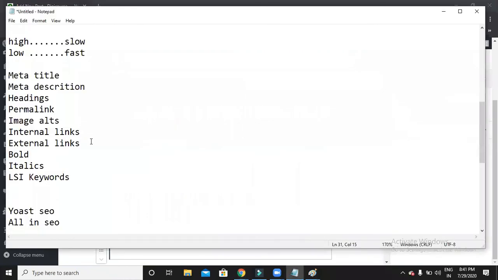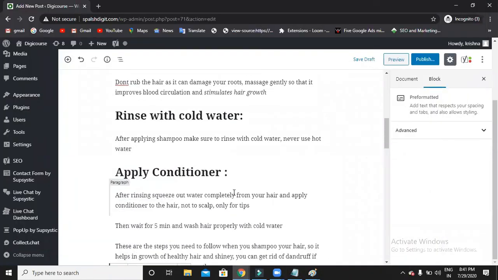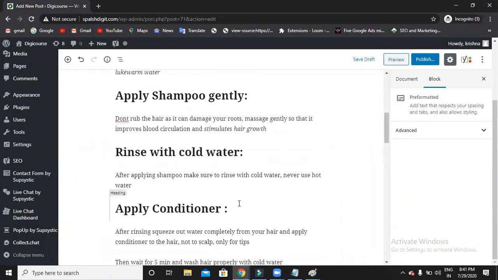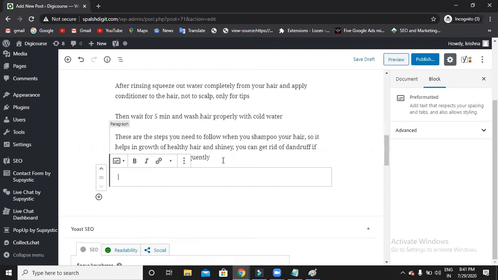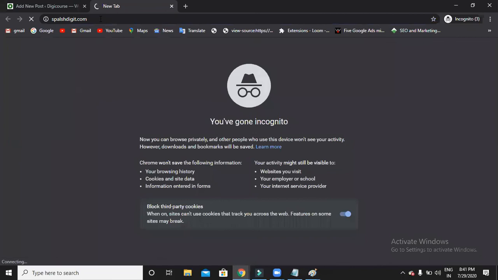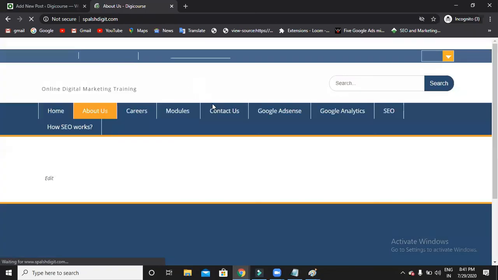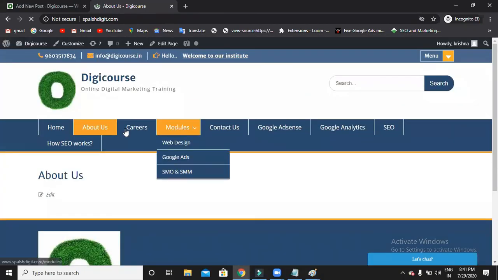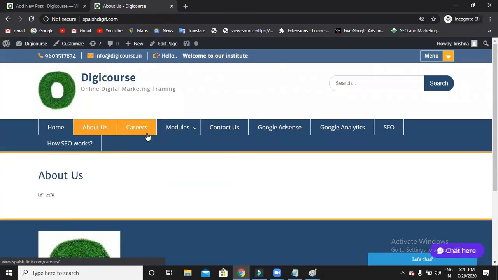The next thing is internal links and external links. Internal link means giving a link within your page, a link back to any of your pages within your site. Let's say this is Sparse Digit. We have something like a careers option here.